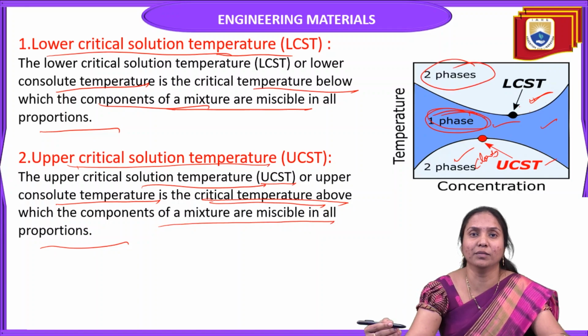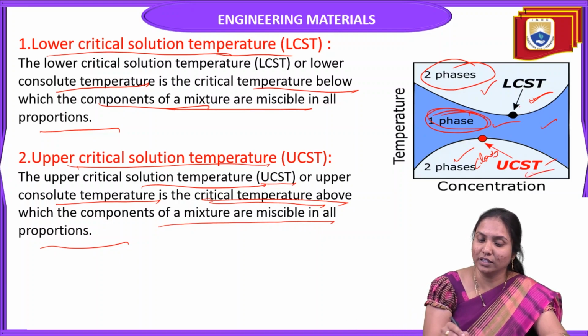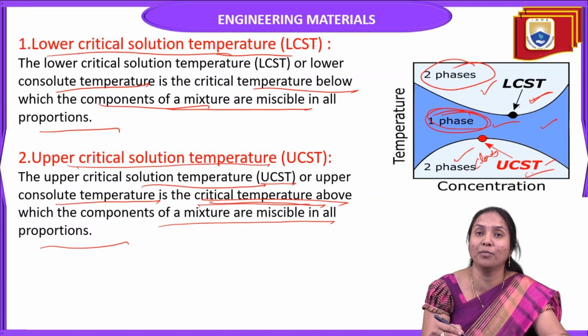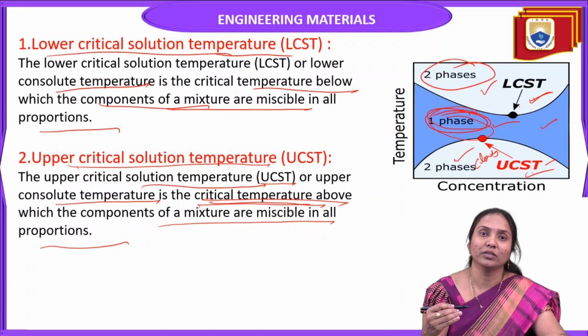You cannot mix them; that means they are immiscible. In that case different binary systems are available, which is a heterogeneous system with a cloudy appearance. Upper critical solution temperature means a critical temperature above which the components of a mixture are miscible in all proportions. Here the lower critical is below this, and the upper critical is above. In this case all the components of the mixture are miscible in all proportions.